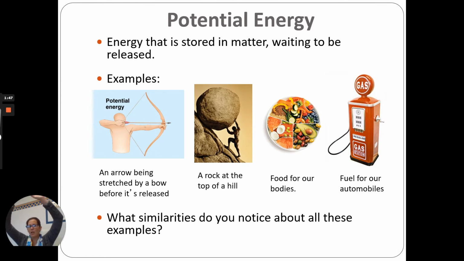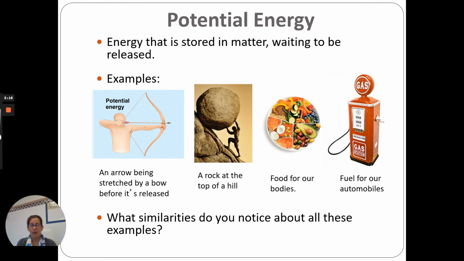If you look at this man holding that rock at the top of the hill, there's a long way down to the bottom of the hill. There's a bunch of potential energy just waiting to be released there from the top of the hill with that big old rock. The food that we eat, if an apple was sitting on my counter right here, that apple is just potential energy waiting for me to eat it so my body can turn it into energy that I can use to move around.